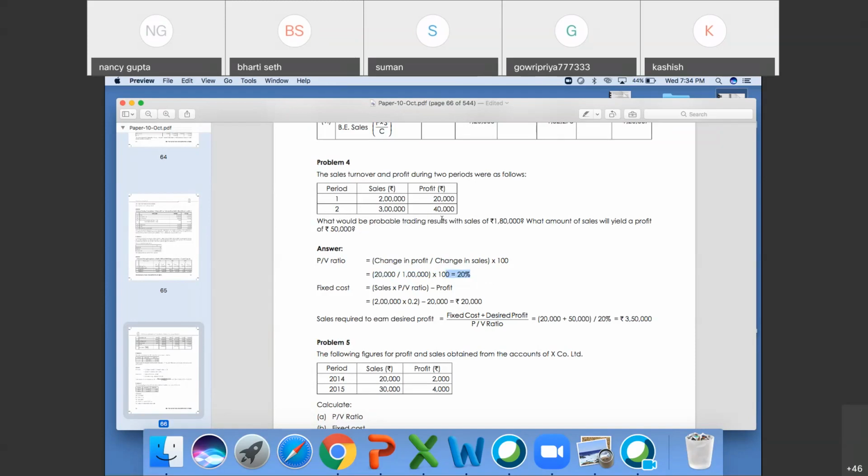What would be the probable trading result with sales of 1,80,000? What amount of sales will yield a profit of 50,000? Fixed cost, now how come? Formula is sales into PV ratio minus profit. I've already explained it to you.